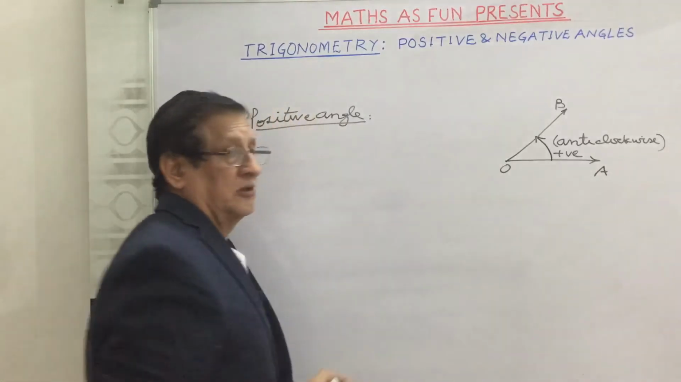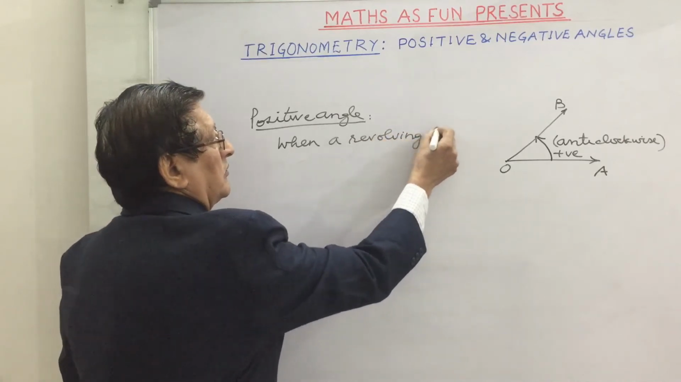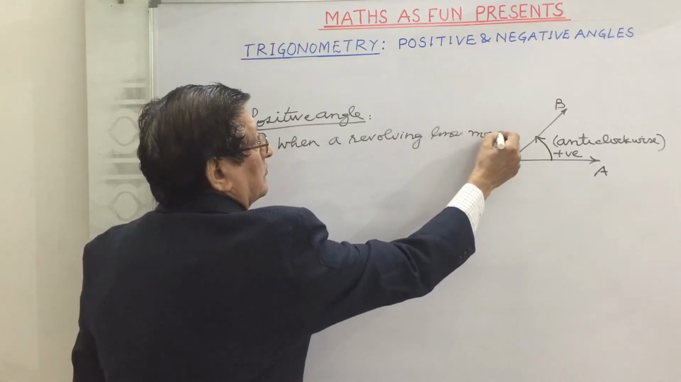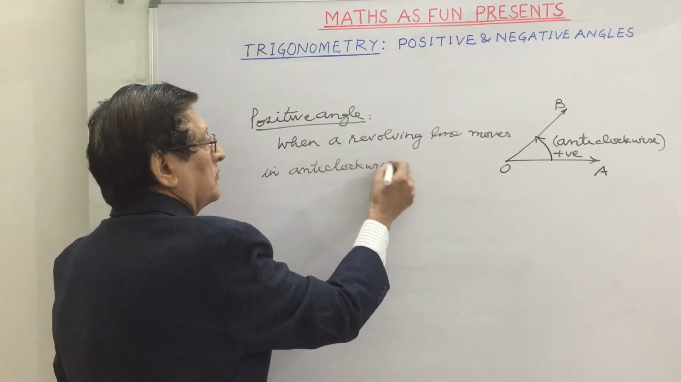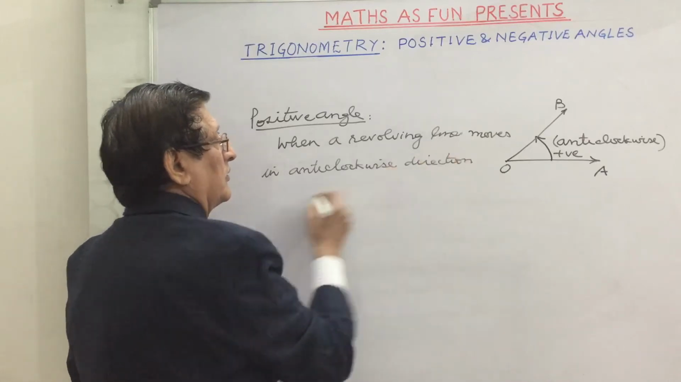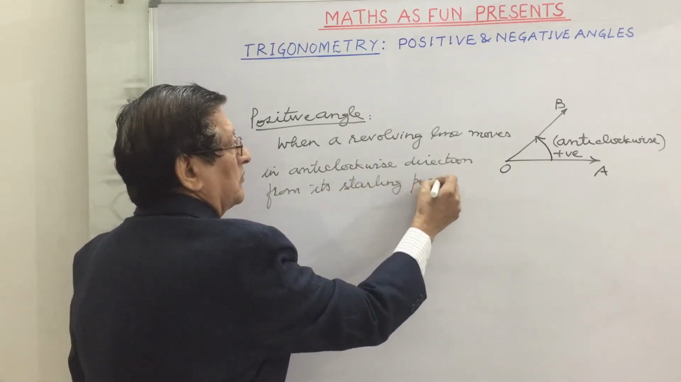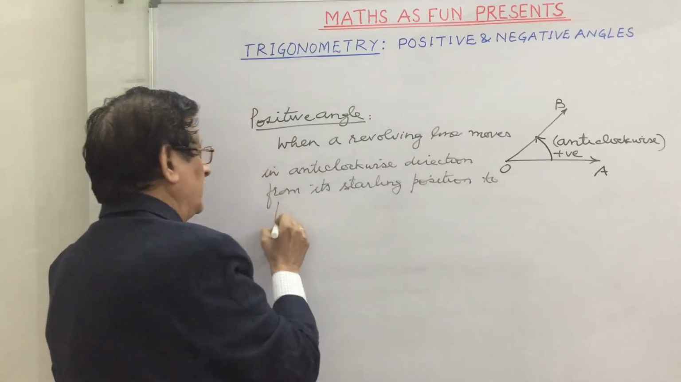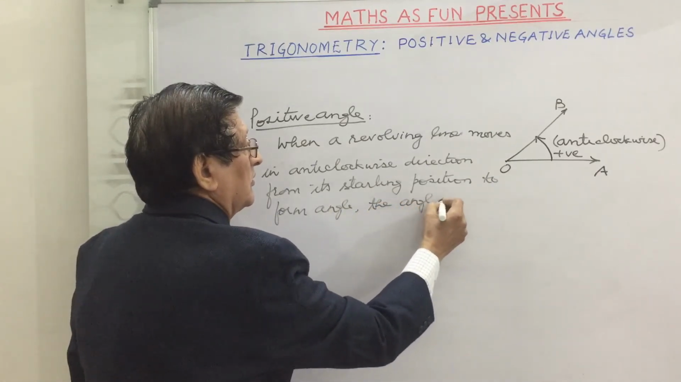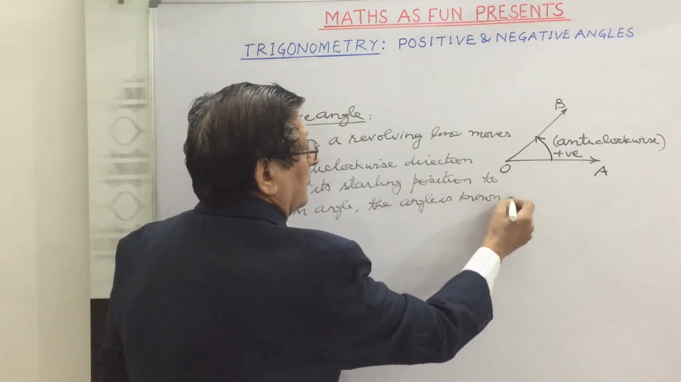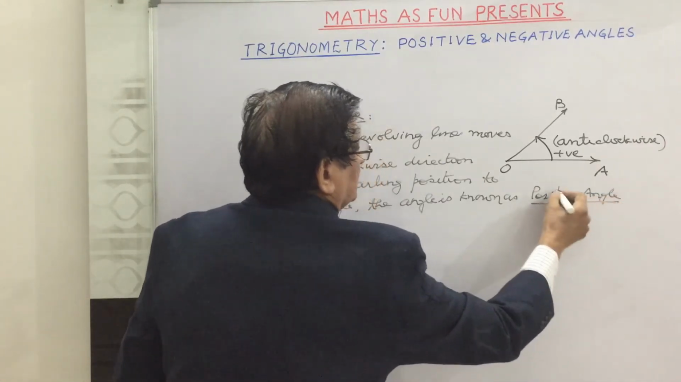This is OB. So we say when a revolving line moves in anti-clockwise direction from its starting position to form an angle, the angle is known as positive angle. We call it positive angle.